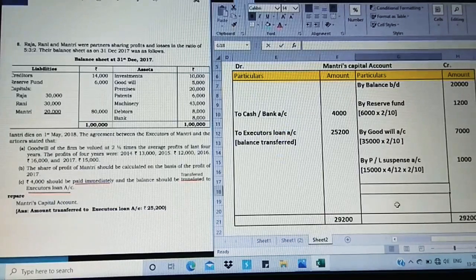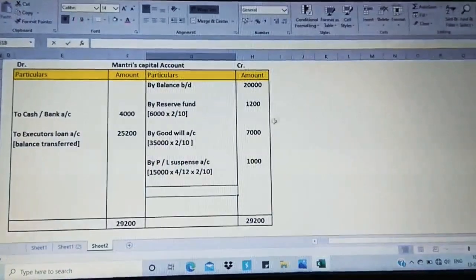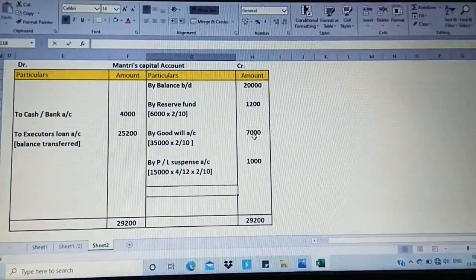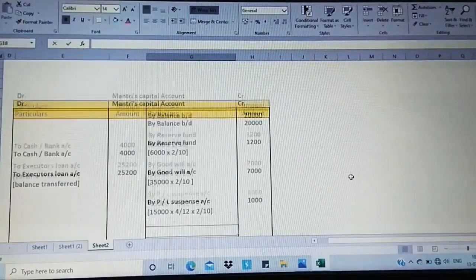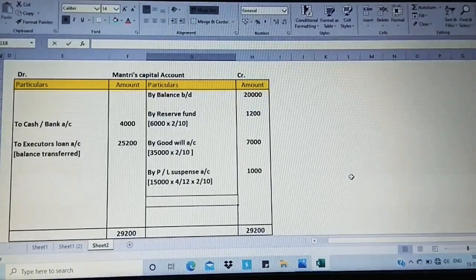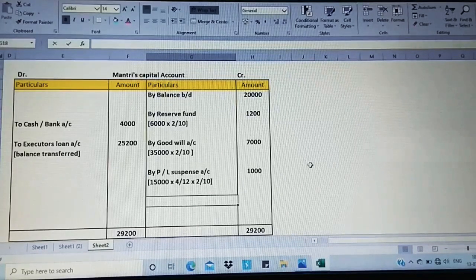We have completed with the deceased partner's capital account. Let me maximize it and show you. Very simple, 6 marks sure question. This type of questions are for sure for your exam. So whatever I have done in the videos, just concentrate on that and try doing the exercise sums based on the description which was given. If you want, I shall again upload under the description the link related to the PDF which you need to download and take the Xerox of that, and you can concentrate on practicing other related sums based on this.